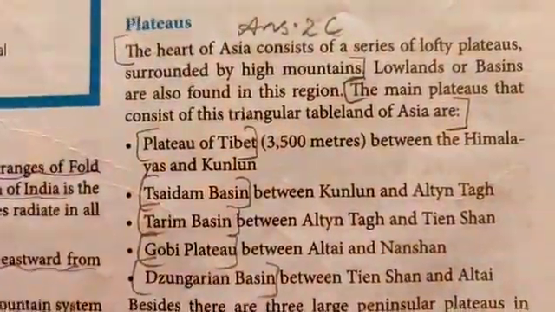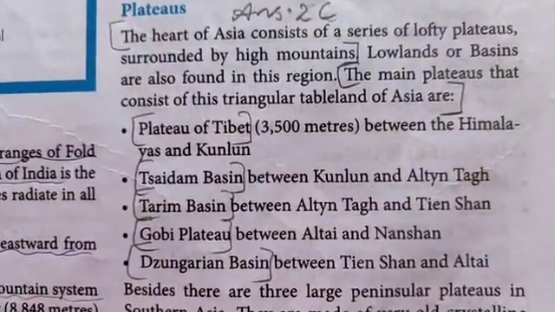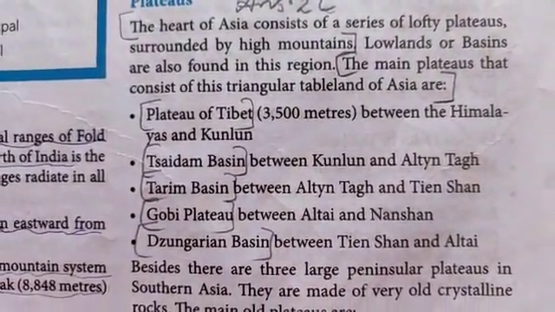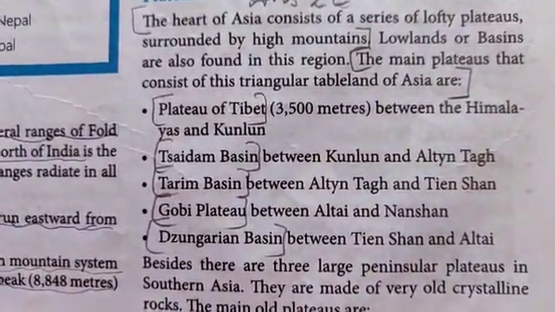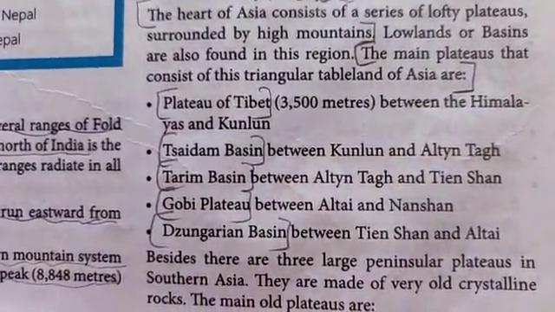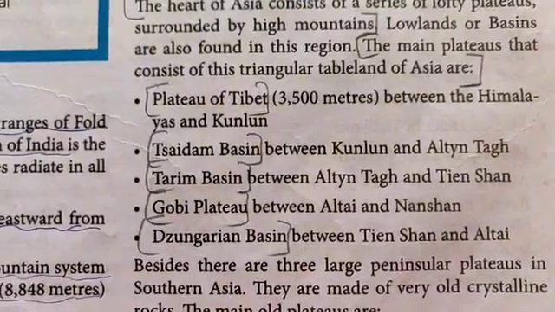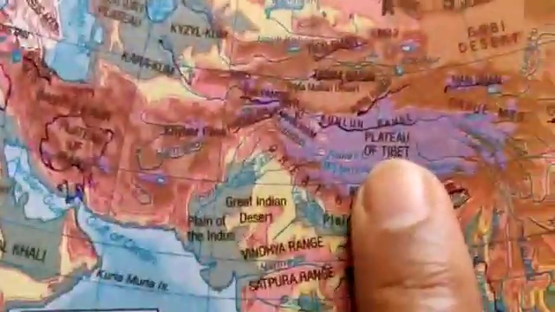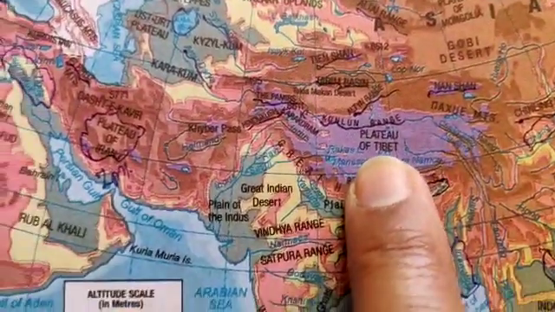Now coming to the plateaus. The heart of Asia consists of a series of lofty plateaus surrounded by high mountains. Lowlands or basins are also found in this region. The main plateaus that make up this triangular tableland of Asia are the Plateau of Tibet. So this is the Plateau of Tibet.